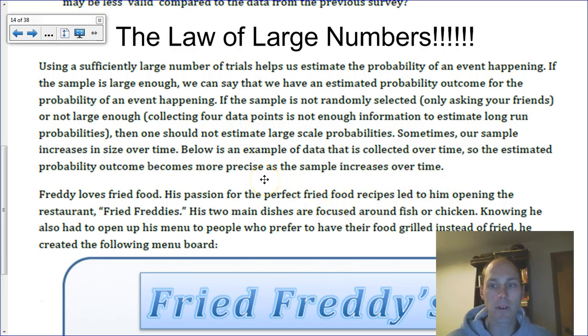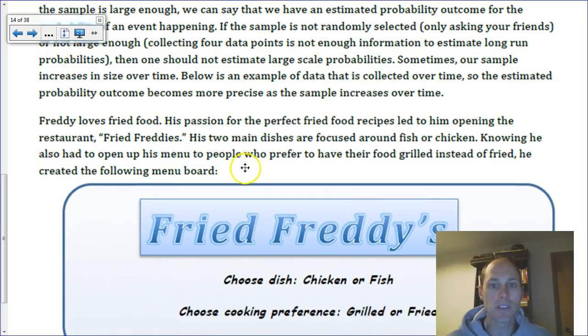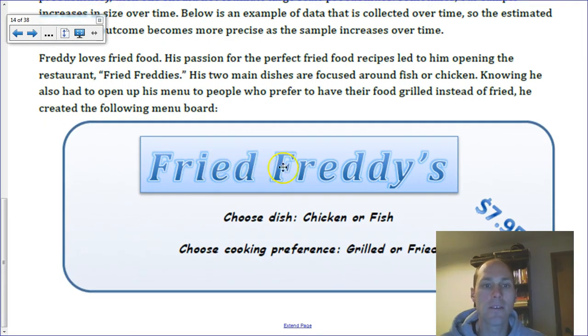So here's our example that we're going to focus on today. Freddy loves fried food. His passion for the perfect fried food recipes led him to opening the restaurant Fried Freddy's. His 2 main dishes are focused around fish or chicken. Knowing he has also had to open up his menu to people who prefer to have their food grilled, which is healthier, instead of fried, he created the following menu board. Fried Freddy's. Choose dish, chicken or fish. Cooking preference, grilled or fried, $7.95.